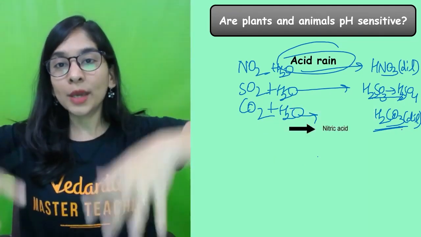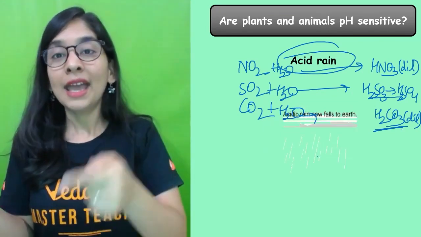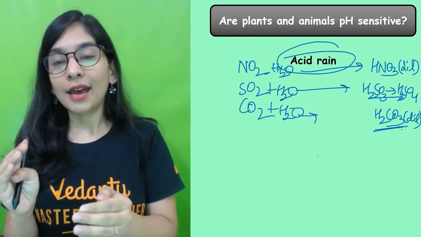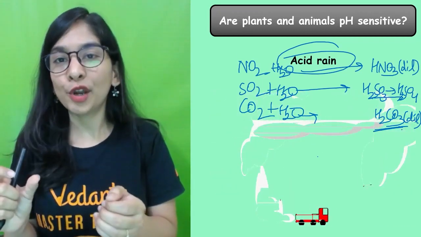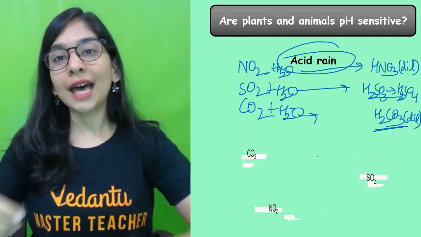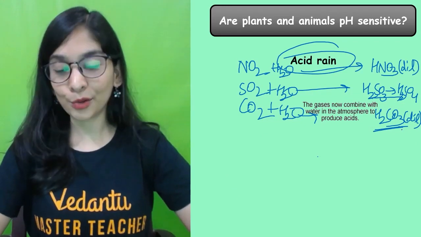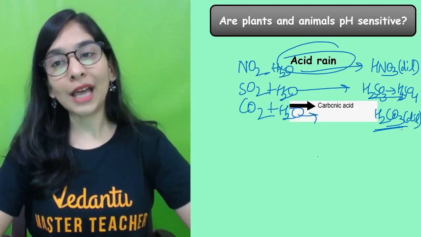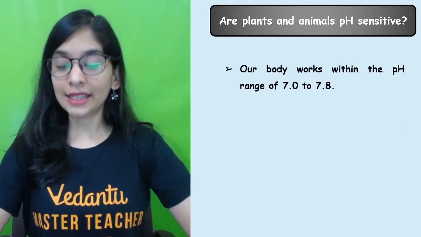Same, mixing with all the water, so water bodies are also going to be affected by the same. They will also survive in the pH range of slightly 7.2, 7.4. But when the pH goes beyond 5.5, that is harming them, and aquatic plants and animals can die out of the same. The same happens to plants also, as I told you, right? So it's very easy to balance it, students.